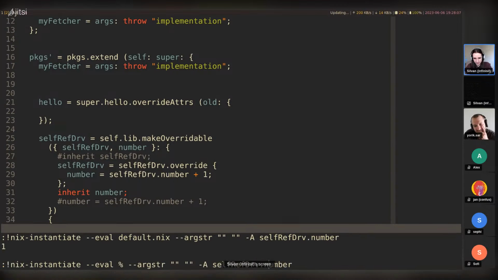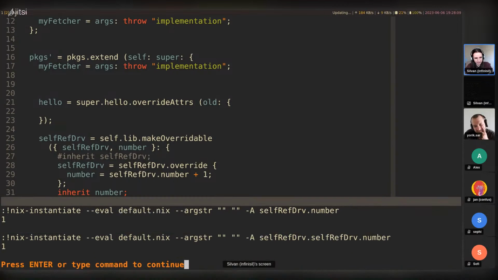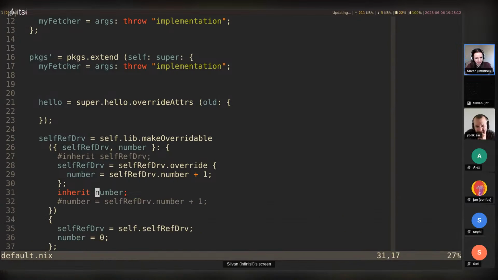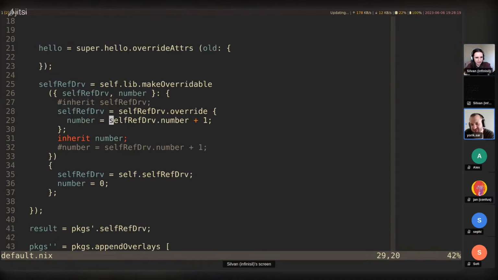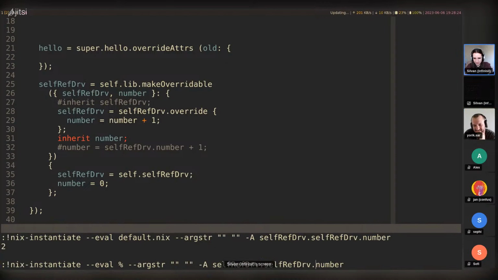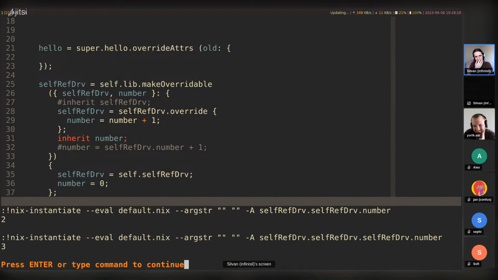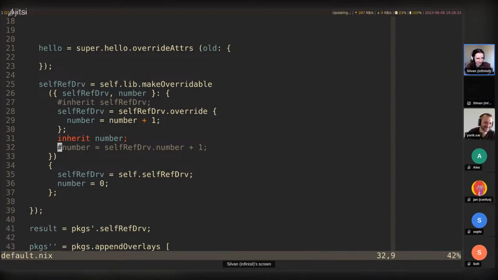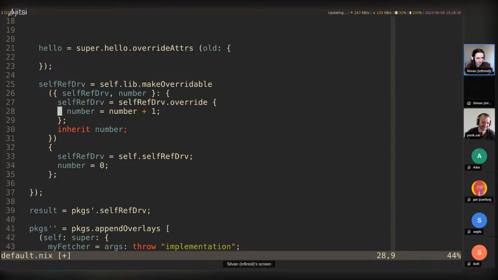All right, so this is 1. Self-ref.drv dot number still equals 1. Well, let's not worry about this. I didn't really want to show this actually. Maybe use number instead of self-ref.drv dot number here. Oh, that works. Yep, that works. Neat. So we can kind of track the nesting level of this. Nice, thanks. So yeah, okay, we have the self-referential derivation.